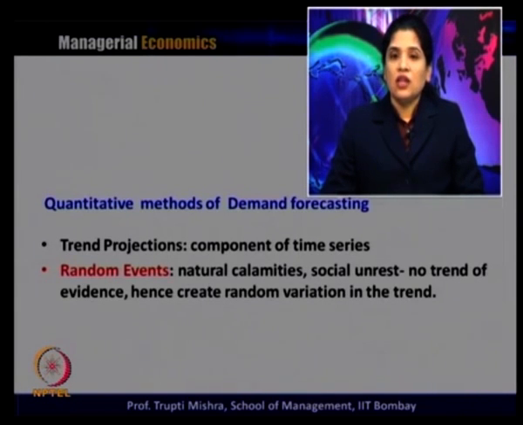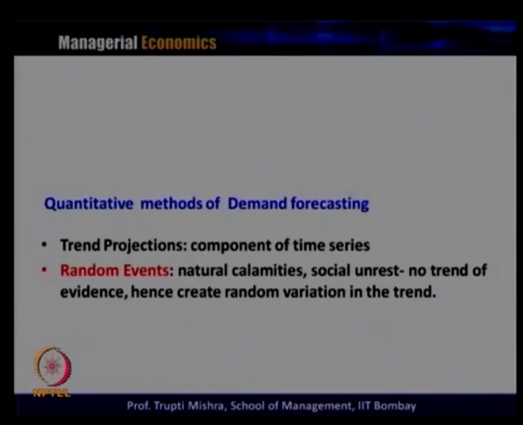In this case there is no evidence of a trend, hence it creates a random variation. Social unrest does not happen so frequently that there will be evidence of it ten times each year. It is not a regular feature, and if it is not a regular feature, it is difficult to find evidence of it in the time series data.